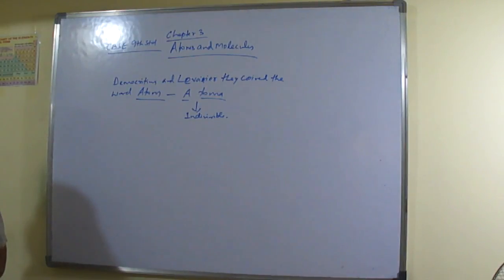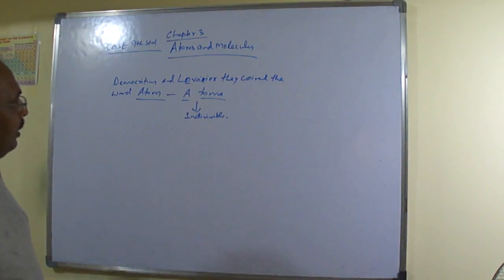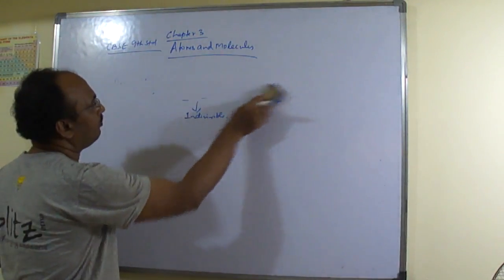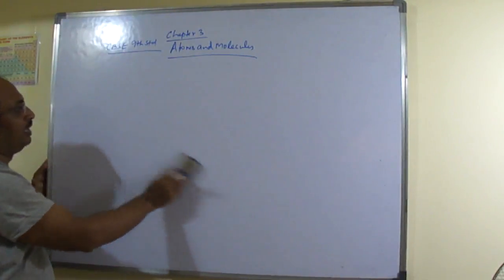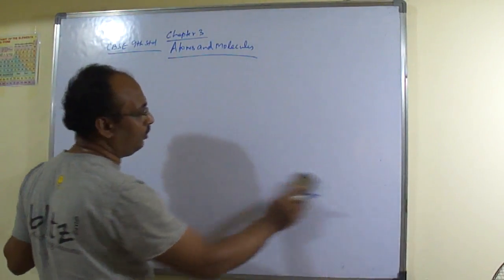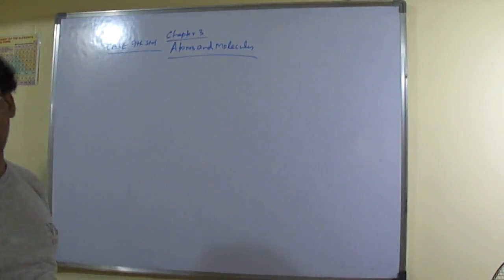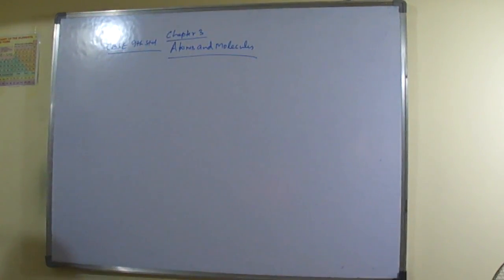Now in this context, later on the law of conservation of mass and the law of definite proportion, or law of constant proportion, came into existence. Understood?